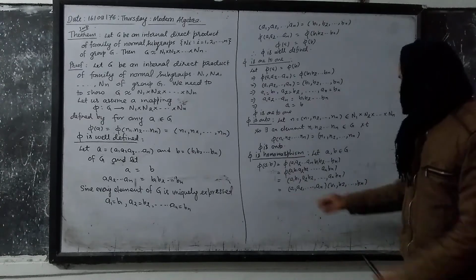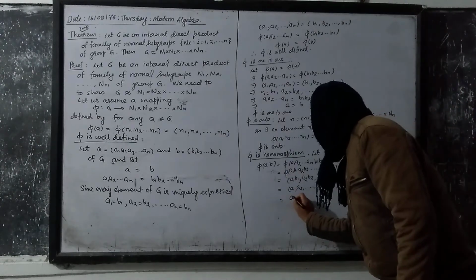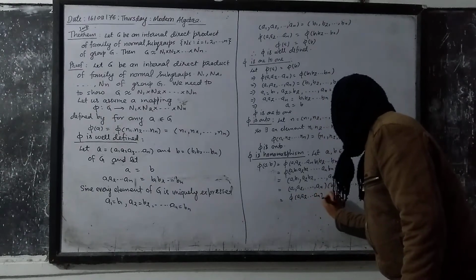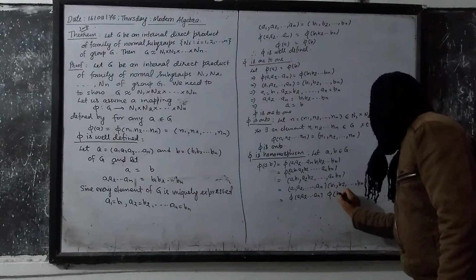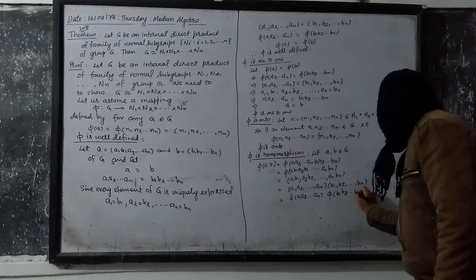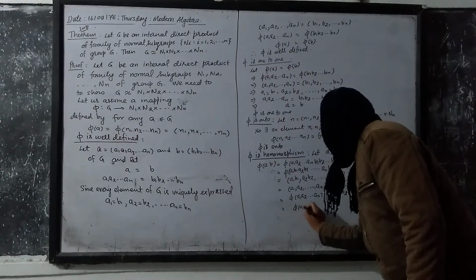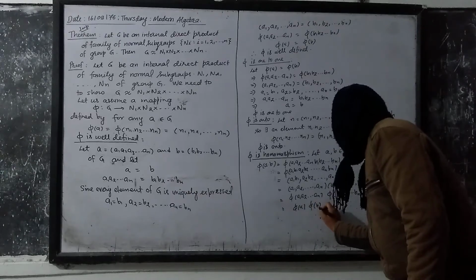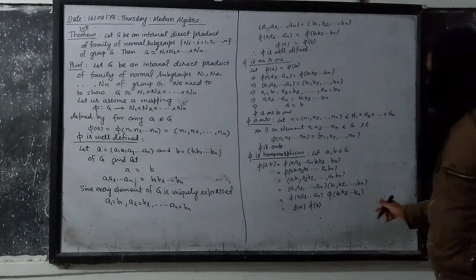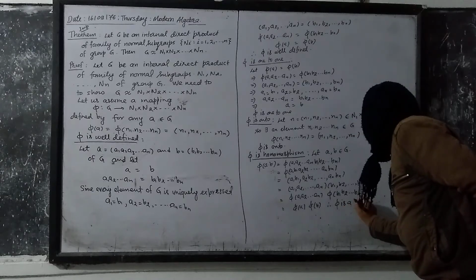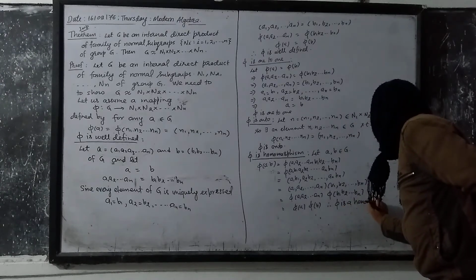So what about this? The first element can be written as phi(A1, A2, up to An), and the second can be written as (B1, B2, up to Bn). That is phi(A) and phi(B). So we have seen here that phi is a homomorphism.